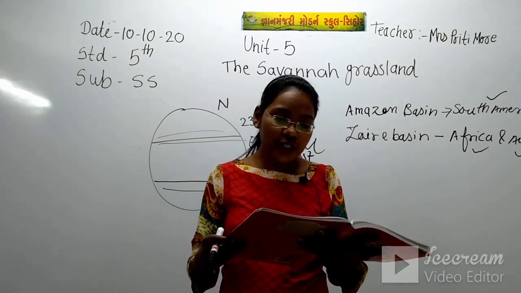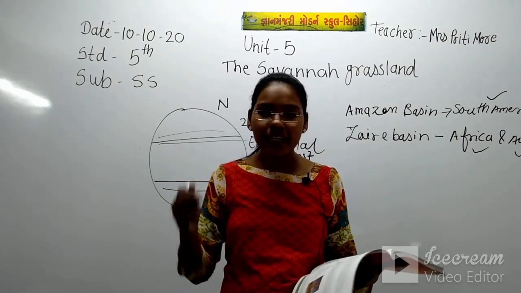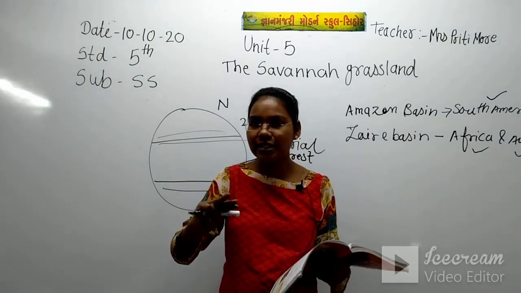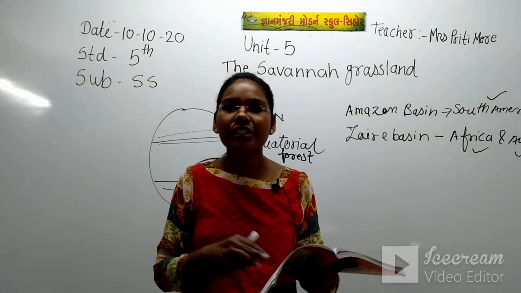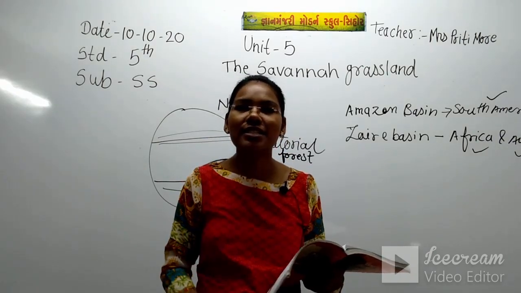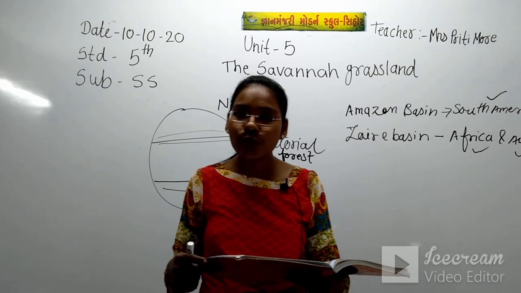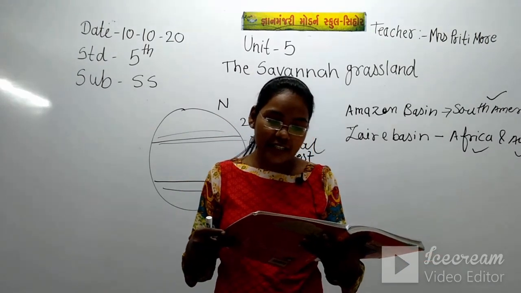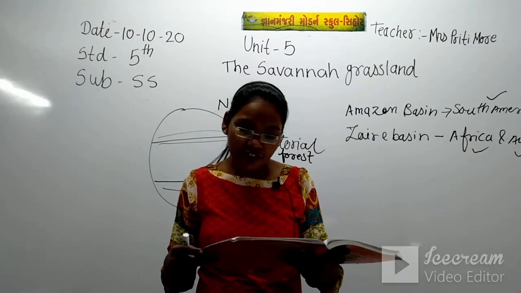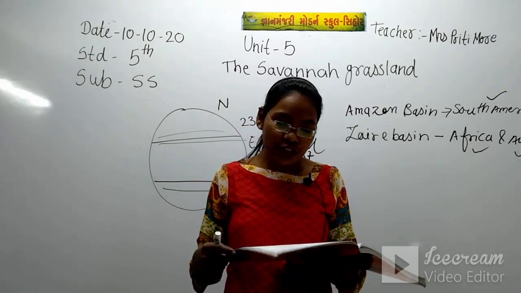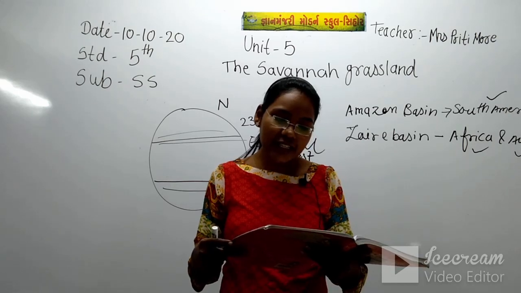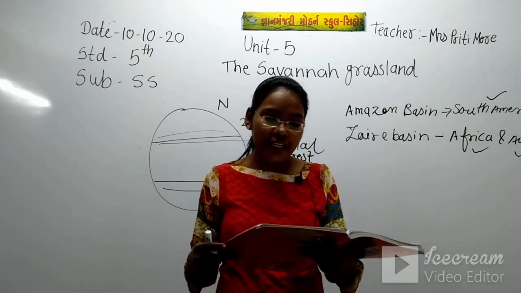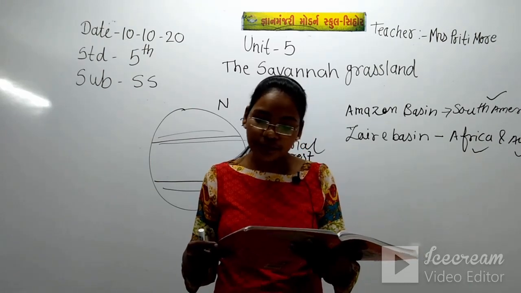There are two distinct seasons. In the monsoon region we have seen there are three main seasons, but in the grassland region there are only two main seasons. Which are the two main seasons there? A wet season and a dry season. You just underline that wet season and dry season. These two seasons are there only in the grassland region.